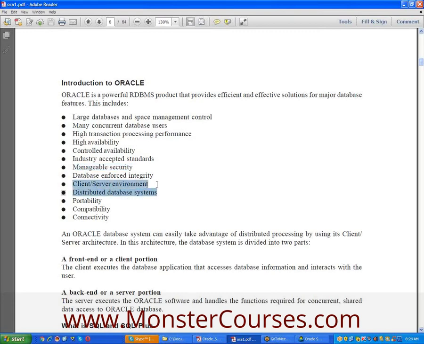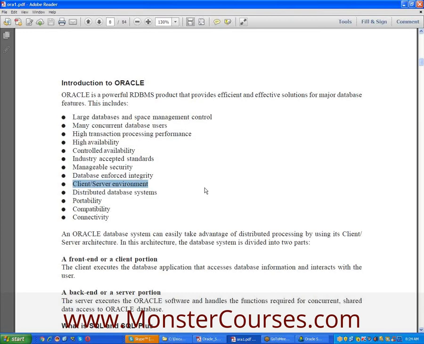Client server environment. Of course, the server is there in America. Suppose I am in India, so I can access the data from the server. It's known as client server technology. I am a client. Suppose the server is in the UK, we can still access the data from the server. So we can design the client server environment by using Oracle.